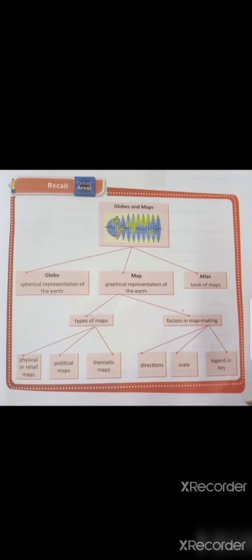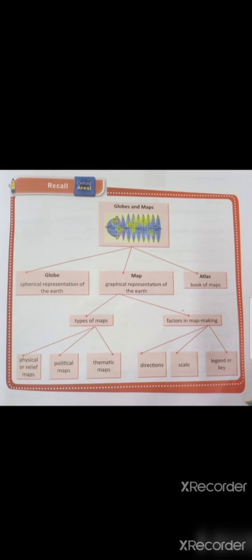Next one, atlas. An atlas is a book containing maps. It contains different kinds of maps like a continent map, countries map, etc. It provides information about the physical and political features of the world. Now we are going to see types of maps.